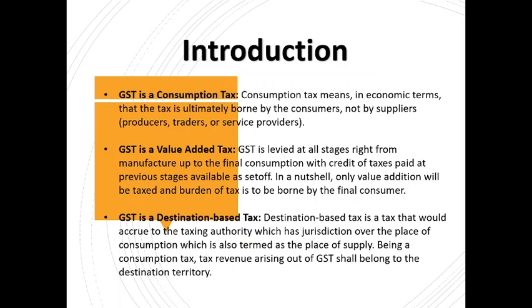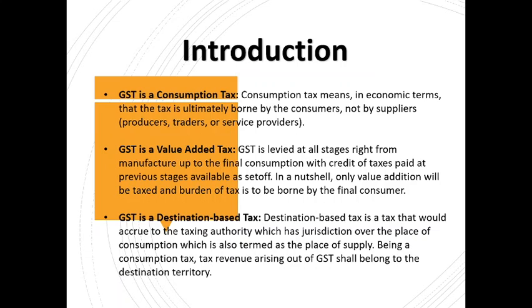Similarly, this is what is explained here, that GST is levied at all stages. GST was levied by the manufacturer of the battery, and GST was levied again by the manufacturer of the torch, right? And ultimately these manufacturers, traders or wholesalers who fall in between that supply chain, till the product reaches the final consumer, they all pay GST to their predecessor. They avail input tax credit.